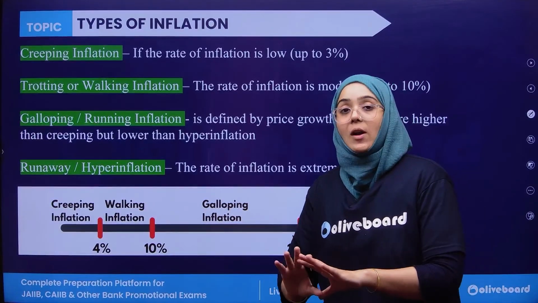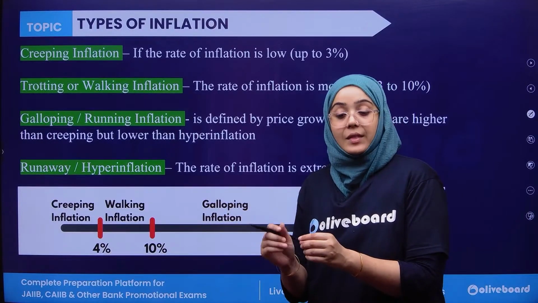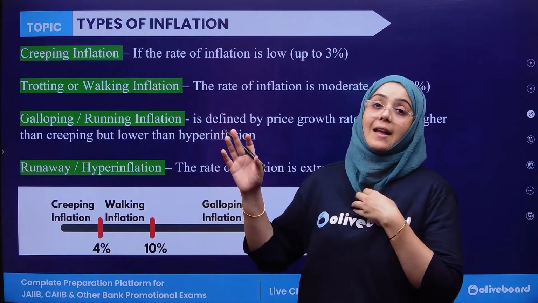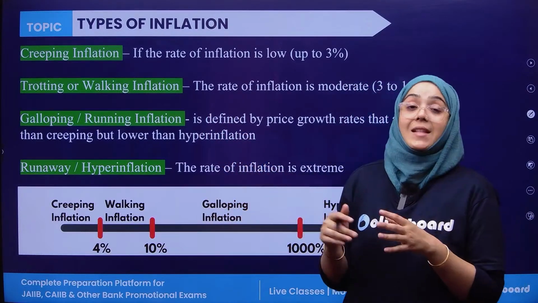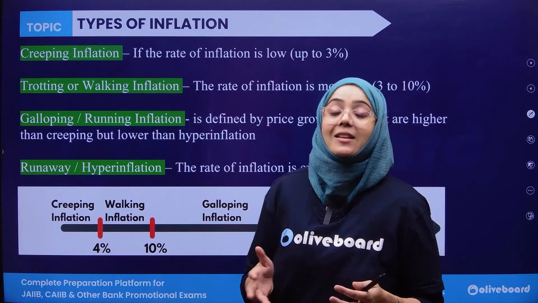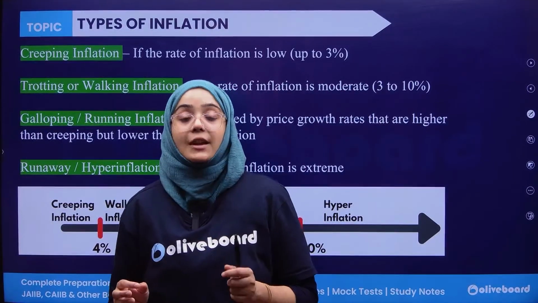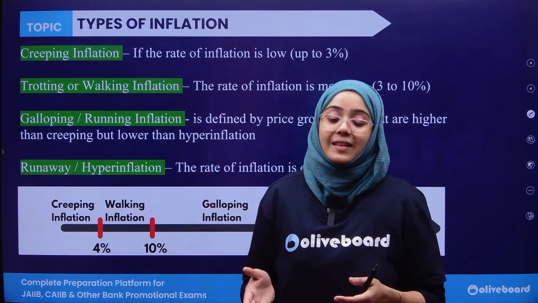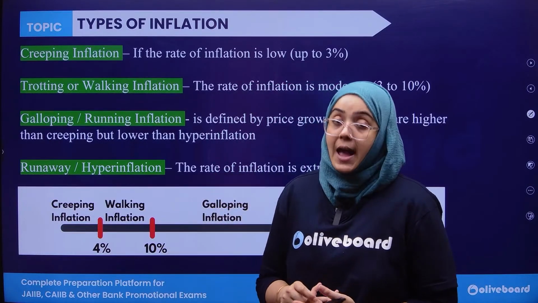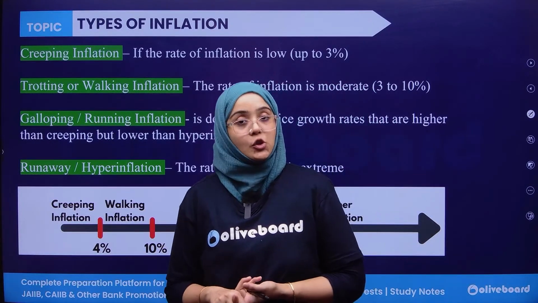First this is crawling, then walking, then running, galloping, and finally runaway, that is hyperinflation. When the inflation is very slow moving, less than approximately 3 or 4%, it is known as creeping inflation, also known as crawling inflation.